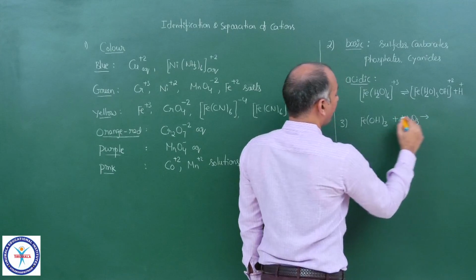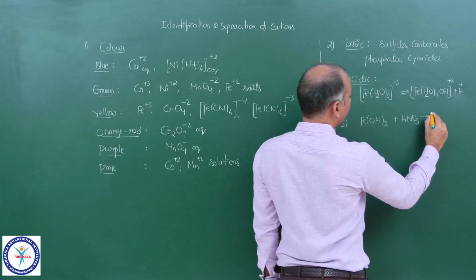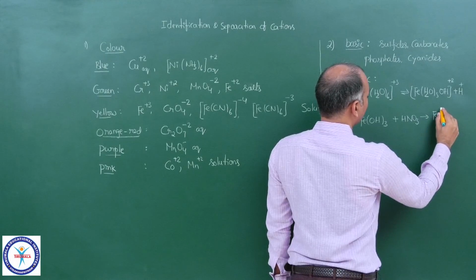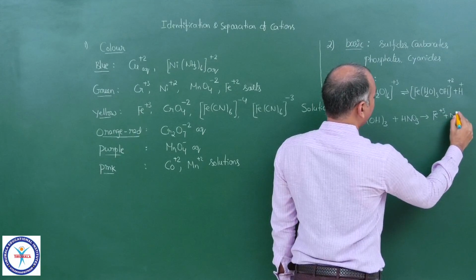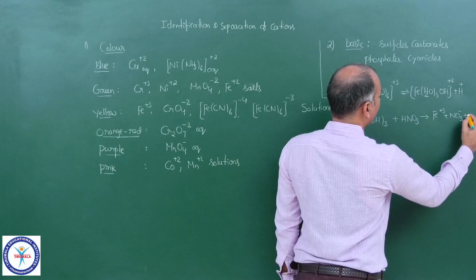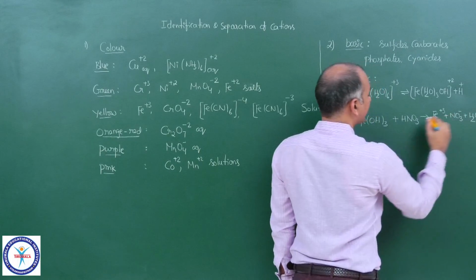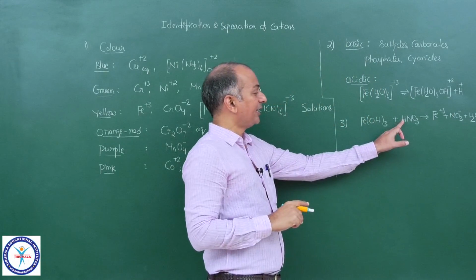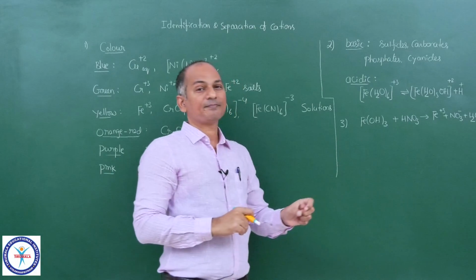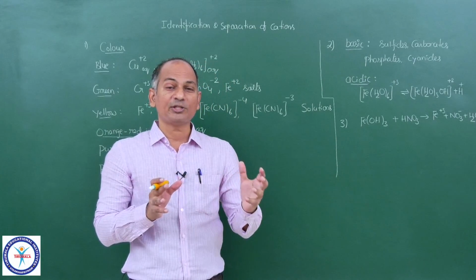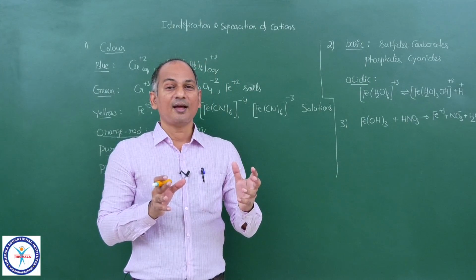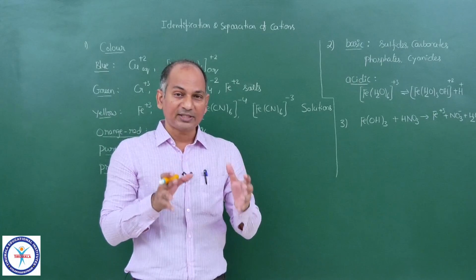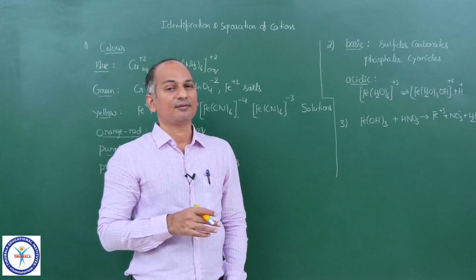So you can make Fe(OH)3 soluble in HNO3, and as a result you will get Fe+3 plus NO3- plus water, because of the acid base reaction between H+ and OH-. And you know the equilibrium constant of the reaction between H+ and OH- is 10^14.